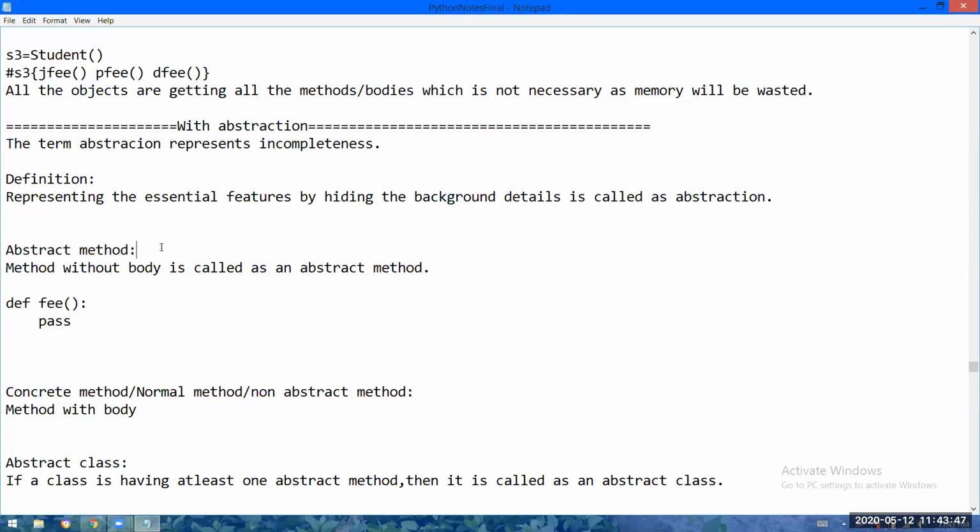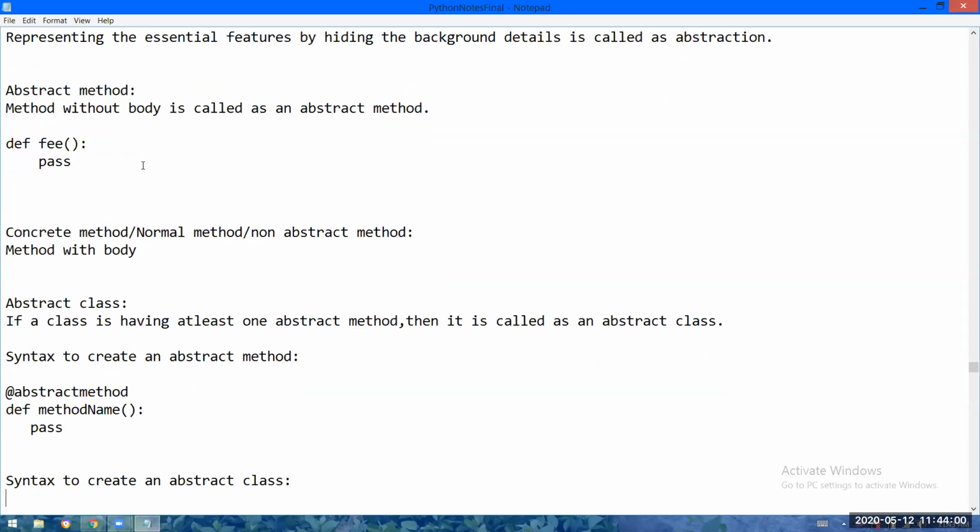So what is an abstract method? See, a method without body is called an abstract method. See, this method is not having a body, right? So this is called an abstract method. So what is a normal method? A method with body. Normally methods will be having bodies, right? Logic. So a method with body is called a concrete method, normal method, or non-abstract method. In any way we can call it. A method without body is called an abstract method, and a method with body is called a normal, non-abstract or concrete method.